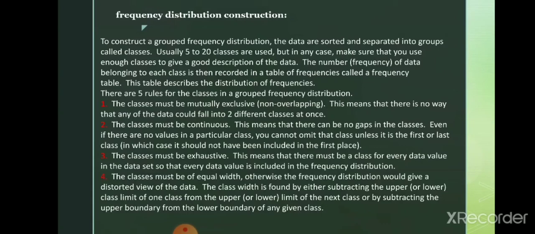Even if there are no values in a particular class, you cannot omit that class unless it is the first or last class. For example, if you have written the class from 10 to 20, and if there are no values between 21 to 30, don't omit that class. You have to write it even if there are no values in that interval in the given set. So the classes must be written continuously.